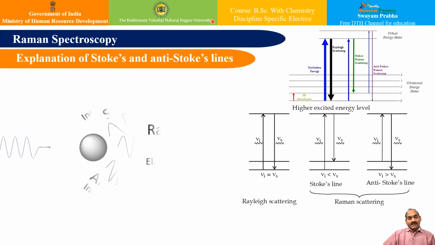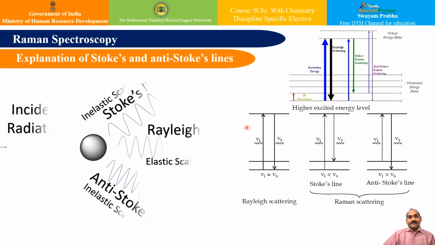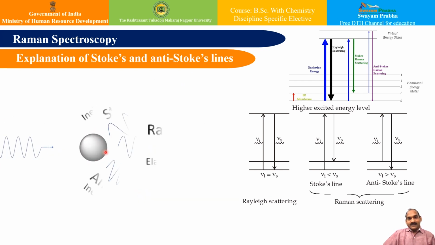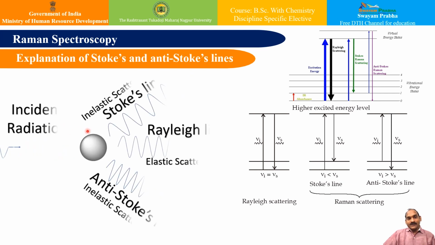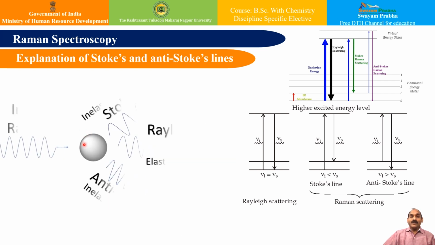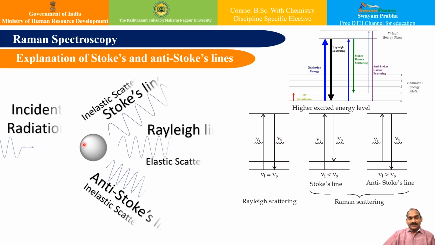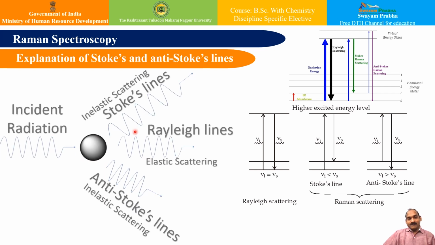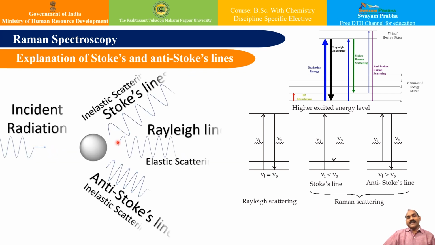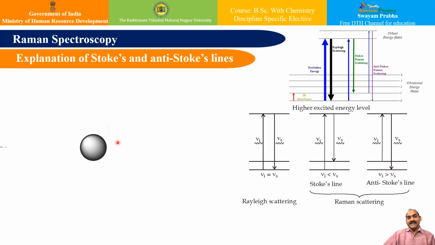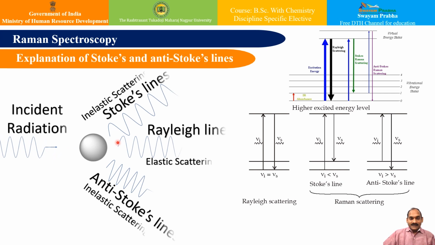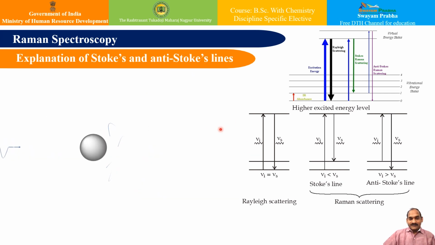Now, when a substance is irradiated with radiation, the light photon strikes the molecule and the collision between the photon and molecule may or may not be perfectly elastic. So based on that, these three possibilities are there, as we have seen in the previous slide. Such a scattered photon has the same frequency as that of the incident photon and this leads to the Rayleigh line. You can see here, this is perfectly elastic.